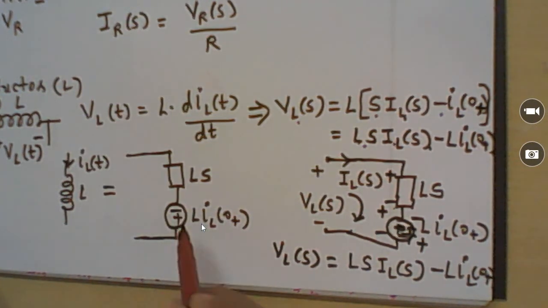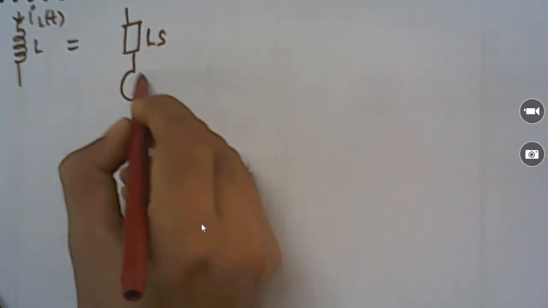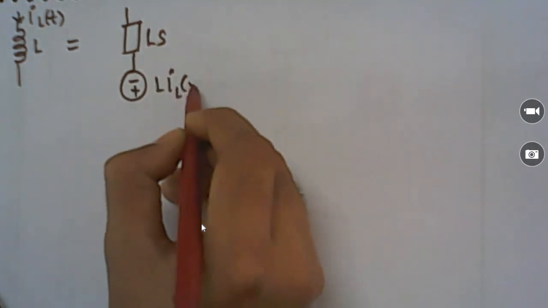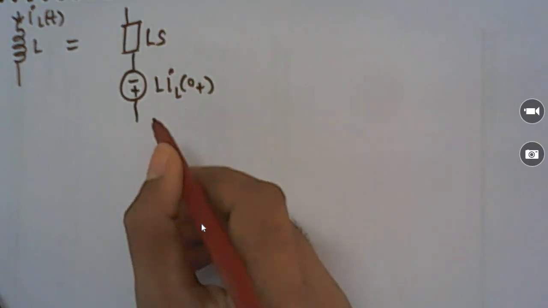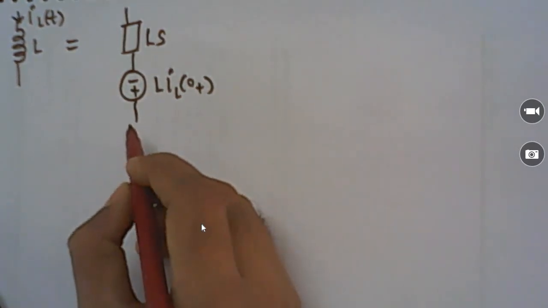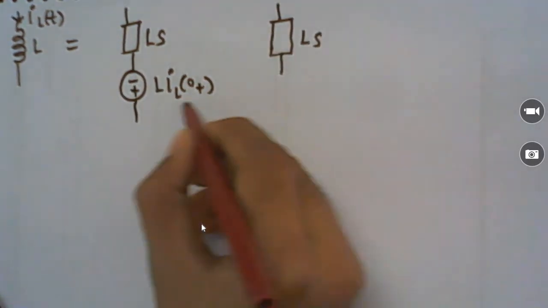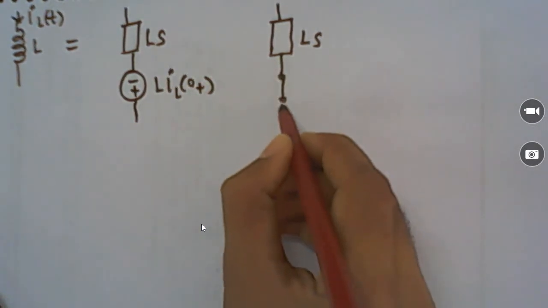Then this voltage source value is 0, so it is simply a short circuit and it only works as L s. So for an inductor L with current iL(t), in the S domain it is replaced by L s and a voltage source of L iL(0+), where iL(0+) is the initial current passing through the inductor. If it is initially uncharged, it has only L s, because a zero voltage source can be replaced with a short circuit.